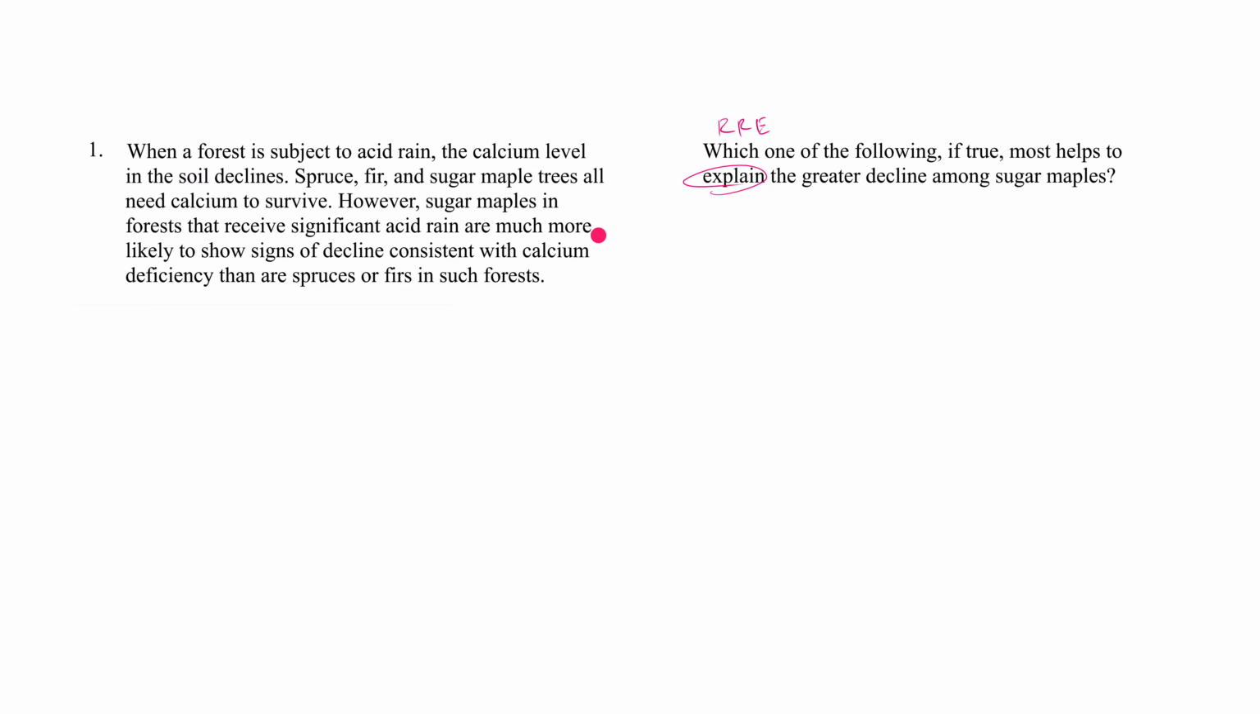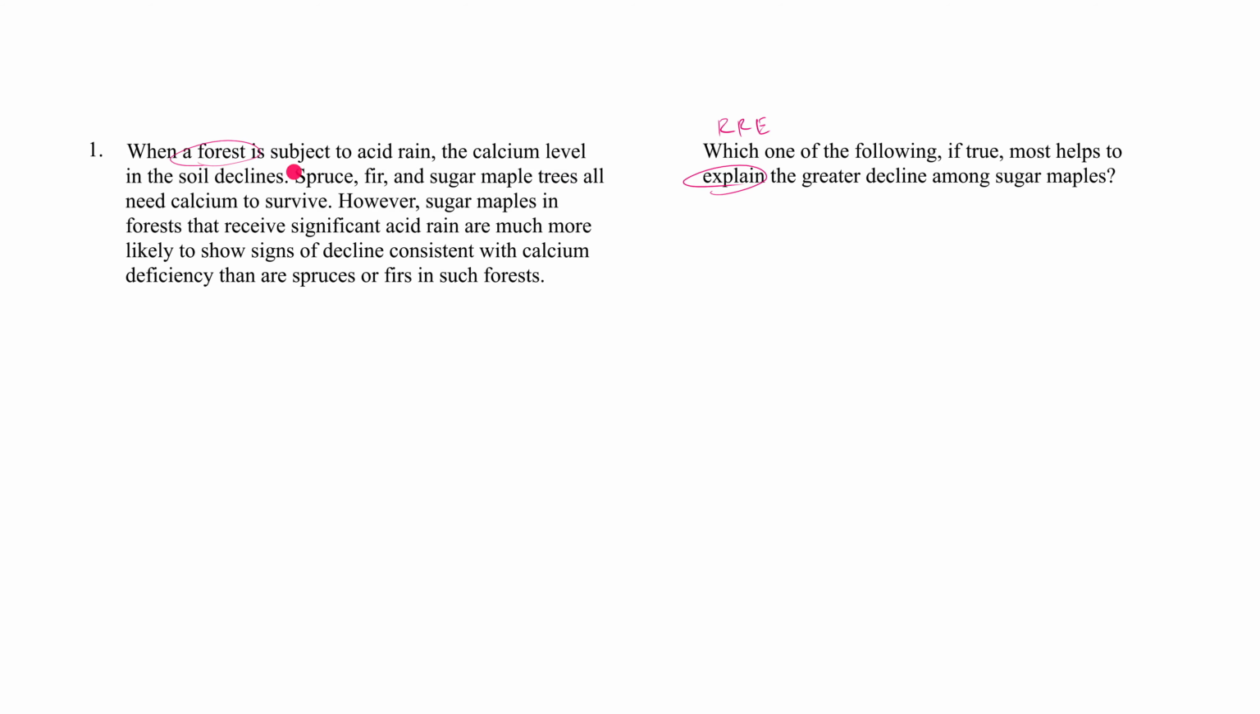Once again, we're going to encounter a set of facts, a phenomenon, if you will. And this phenomenon is going to generate in us the psychological reaction of, that's weird. And from there, we're going to work out some hypothesis that can explain this phenomenon. Okay, so when a forest is subject to acid rain, the calcium level in the soil declines. Already I'm like, man, I know nothing about this, right? But you've got to paint a picture. This is not too difficult.